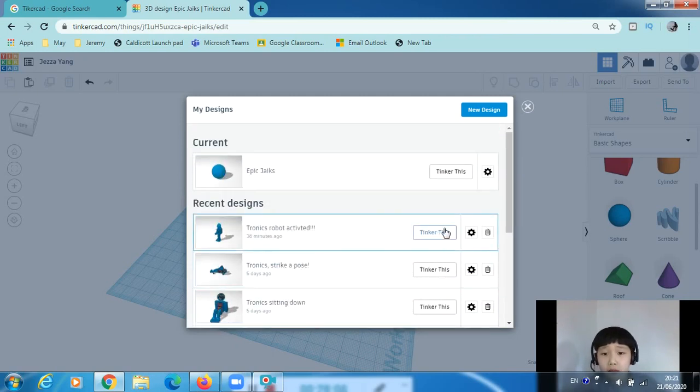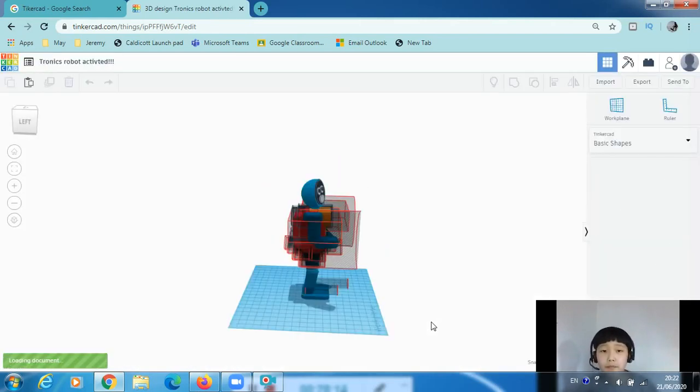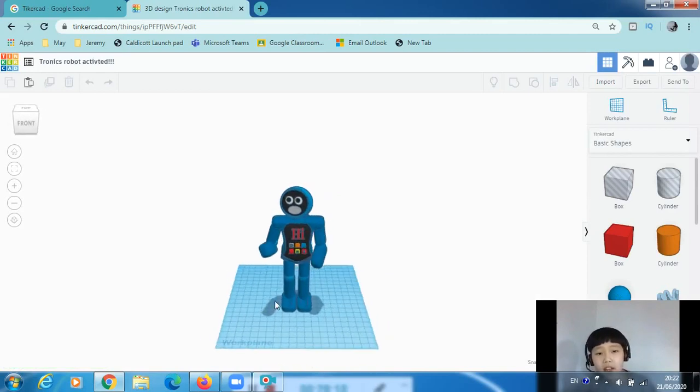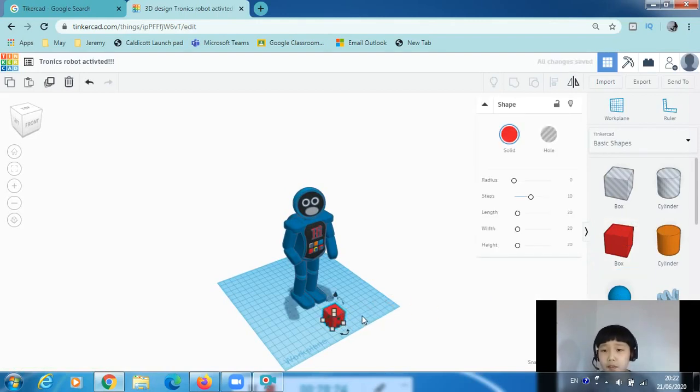And this is basically one of my best designs. This is the robot that I created, and this is all from scratch, all from these cubes.